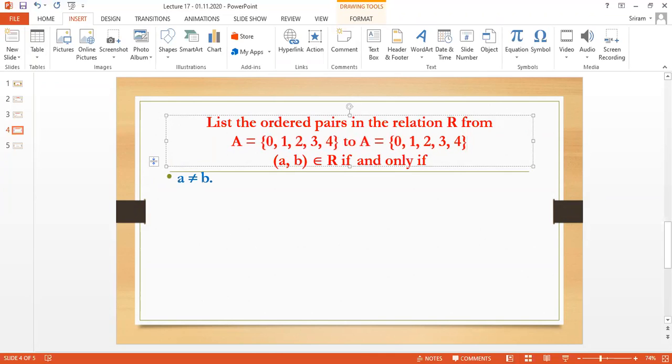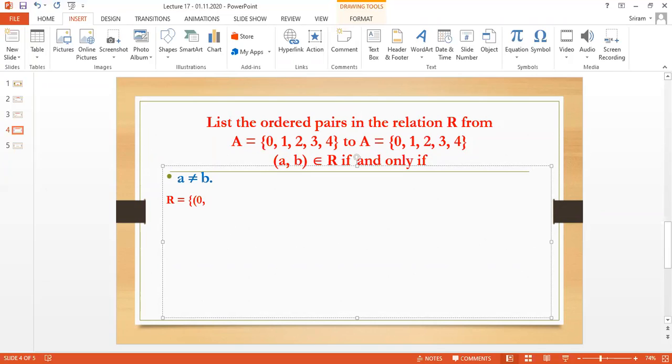I am going to repeat A again. In the problem they will give it only one time, dear. You have to write it again, a second time. They will not give it; they will give it only one time in the exam. Though the first set is A, the second set is B. This is the assumption. I am going to find the relation. The condition: A is not equal to B.